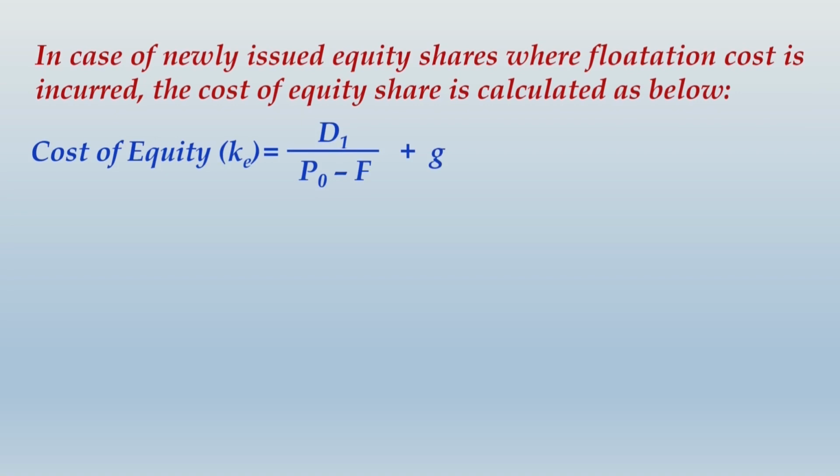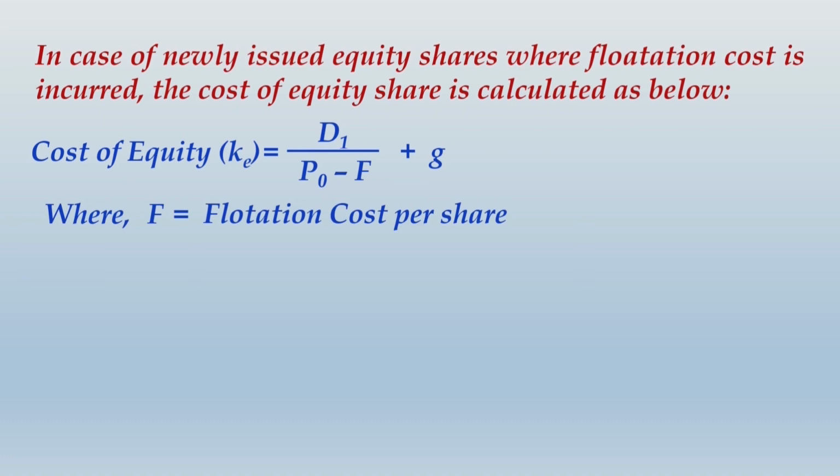So can you notice one small change in the usual formula? Instead of taking D1 by P0 plus G, the denominator P0 is replaced by P0 minus F, where this variable F indicates nothing but flotation cost per share.